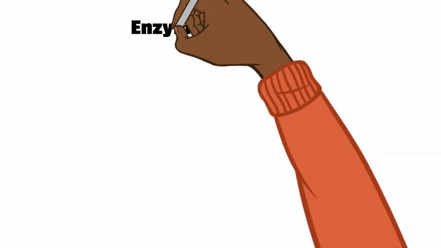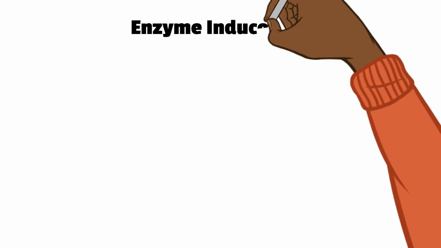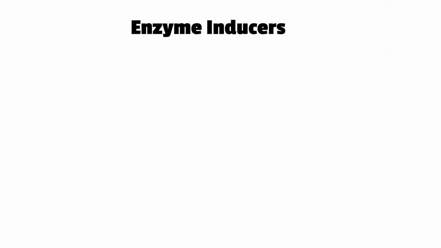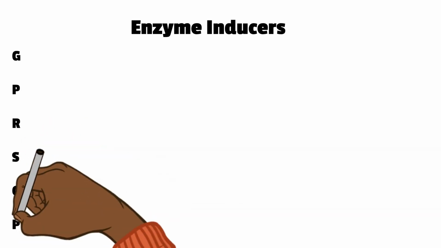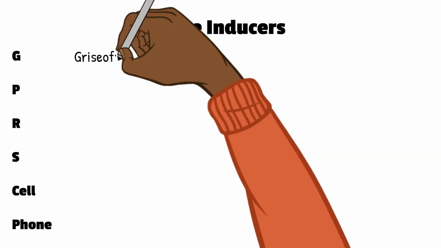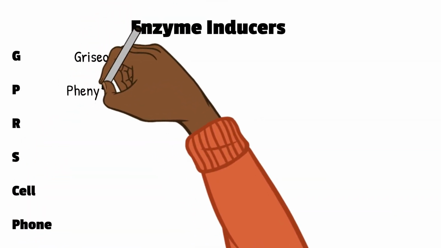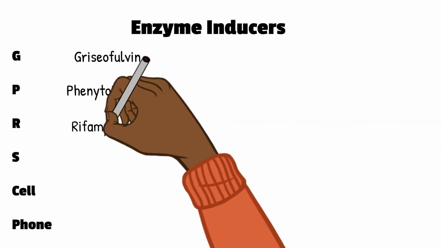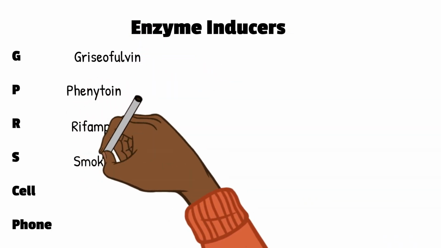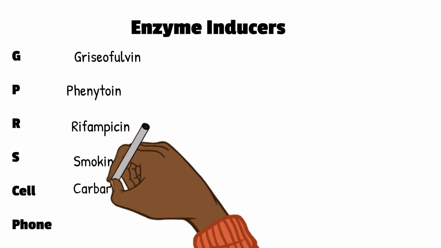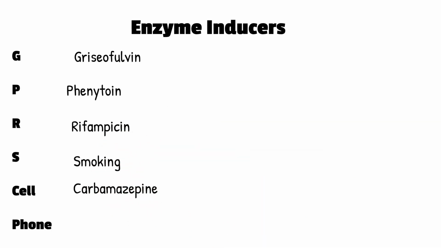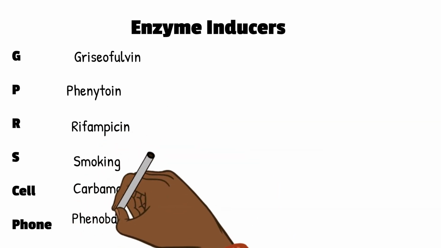Now, some examples of enzyme inducers. I remember it with the mnemonic GPRS cell phone. G for griseofulvin, P for phenytoin, R for rifampicin, S for smoking, C for carbamazepine, and P of the phone for phenobarbital. I'll give you one example of enzyme induction.